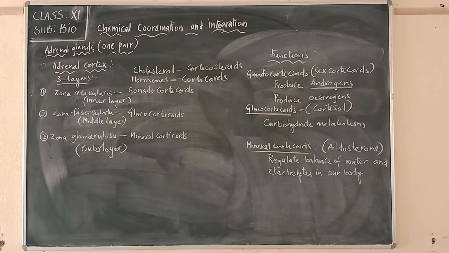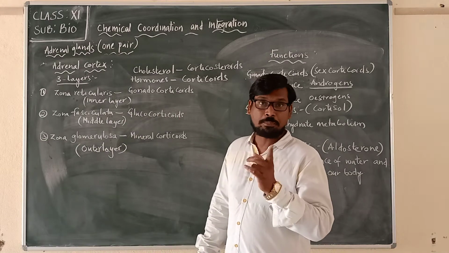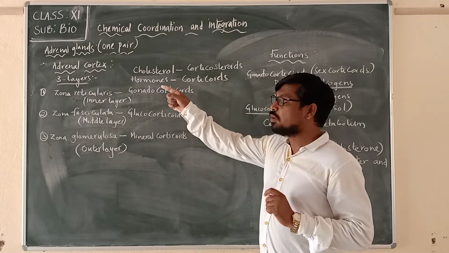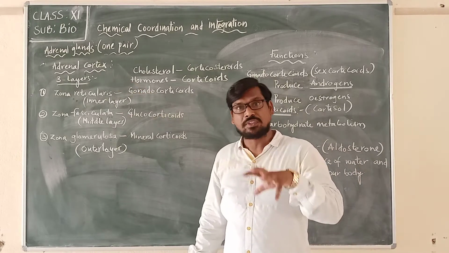Now we have seen the hormones that are produced from the adrenal medulla. We have studied the hormones that are produced from the adrenal medulla. Now we will see the hormones that are produced from the adrenal cortex of the adrenal gland.